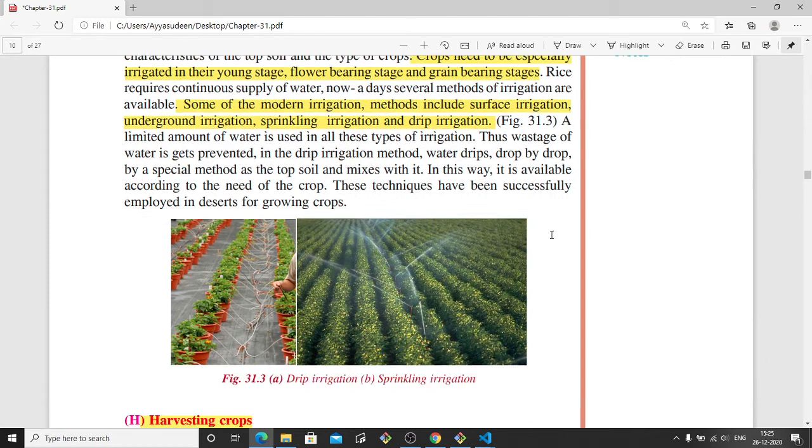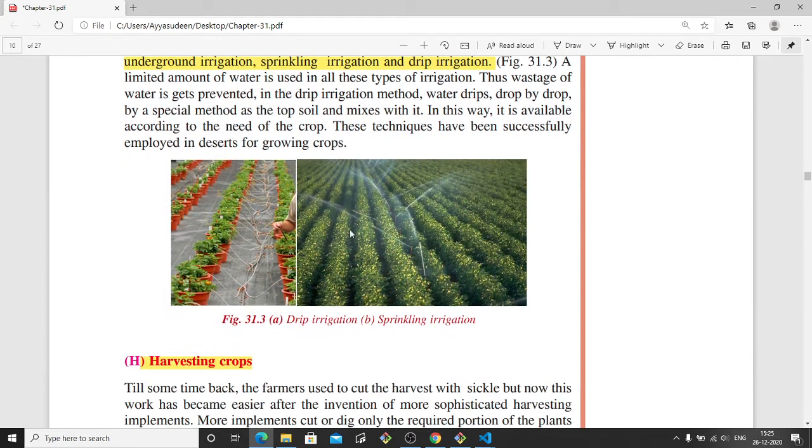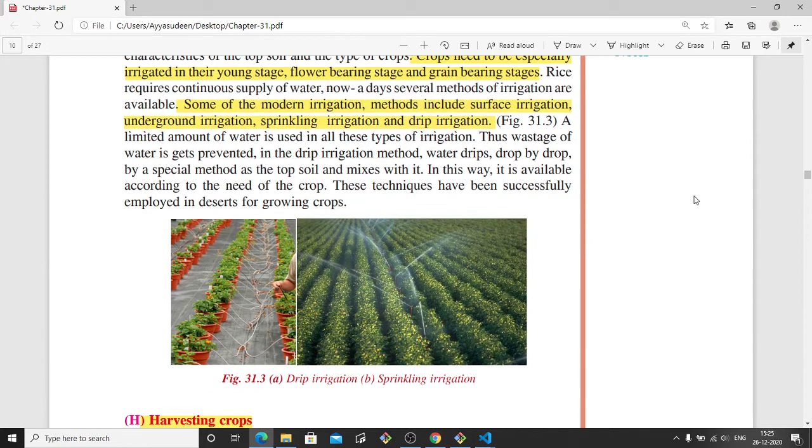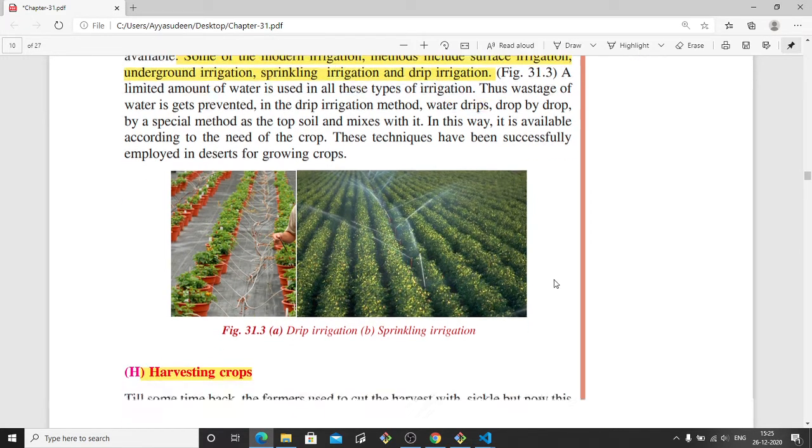So there are different methods of irrigation. For example, this is drip irrigation. The tube will be there and the water will be dripped slowly. You might have seen it somewhere. And then there is sprinkling irrigation. For some plants, the water will be sprinkled. In this way, higher growth of the plants and good yields can be achieved by an appropriate irrigation method.